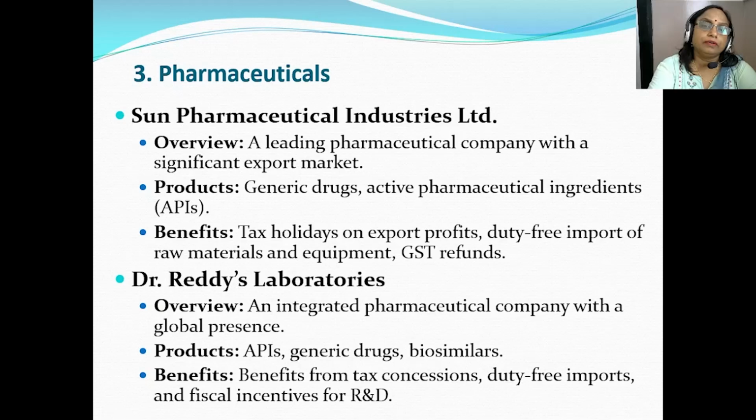The another very big player, that is the Reddy's Laboratories, which is an integrated pharmaceutical company with a global presence. So it manufactures products such as active pharmaceutical ingredients, that is APIs, generic drugs, and biosimilars. So this company is benefited from the tax concessions, duty-free imports, and fiscal incentives for research and development.